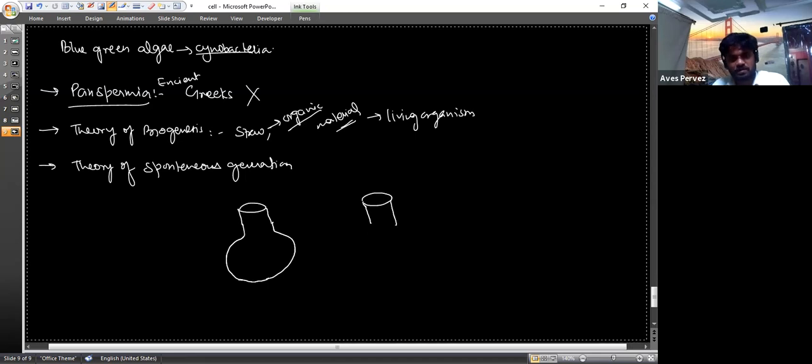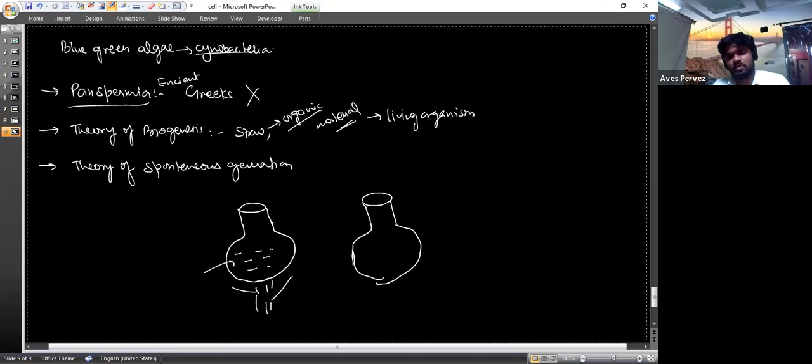Okay, in one container, he boiled the water or some substance inside it, so that there may be no oxygen present. He boiled it and put some killed microbes in it, and this is airtight. Means no air should enter into this container. And these killed microbes are present.